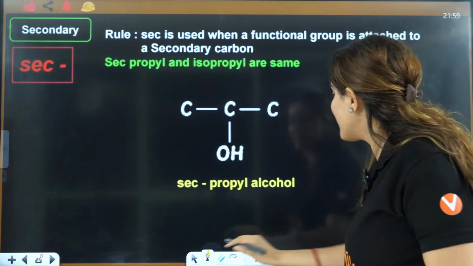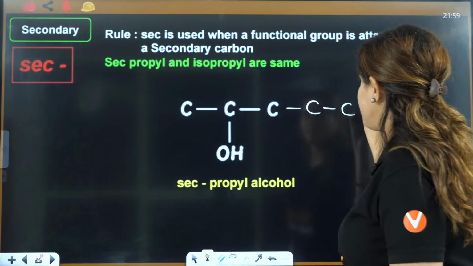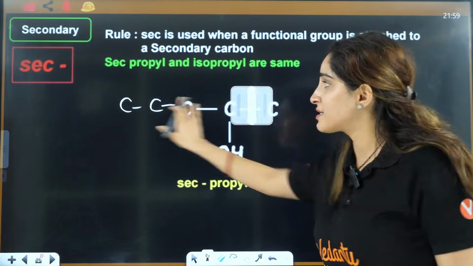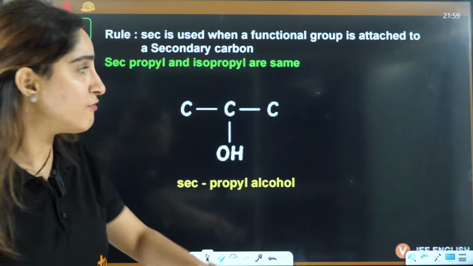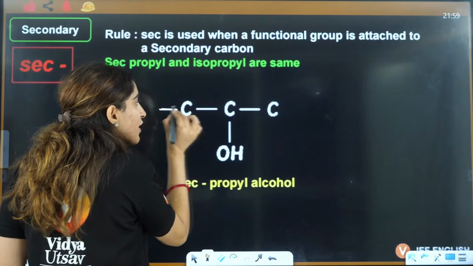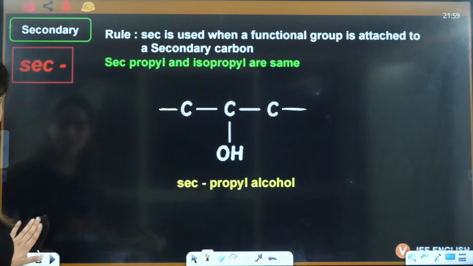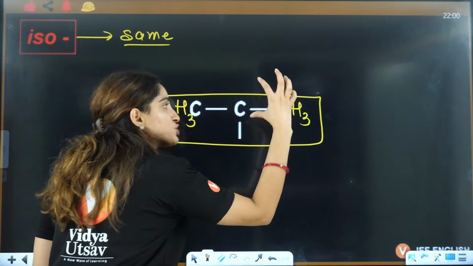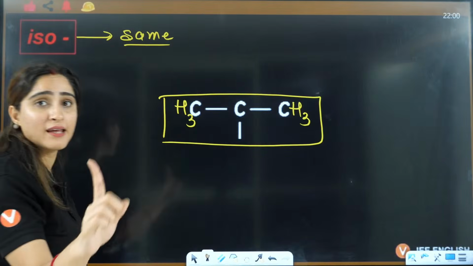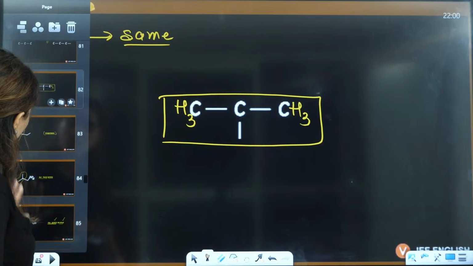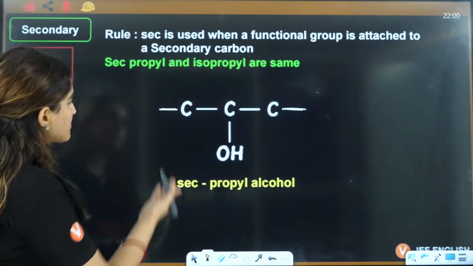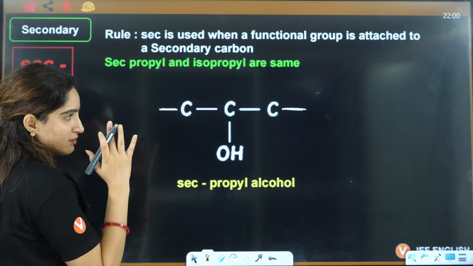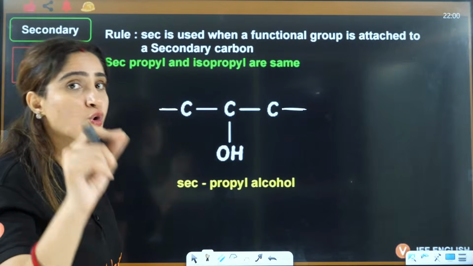I am not saying that this can have more carbons, it doesn't matter. This can have n number of carbons, it doesn't matter. I am not specifying. See, here I have specified that this should be CH3, this should be CH3. But in secondary, I am not specifying this thing. In secondary, I am saying this can be carbon, this can be simple hydrogen, this can be anything. That is the first difference of iso and secondary.